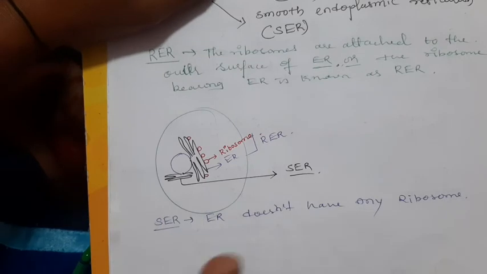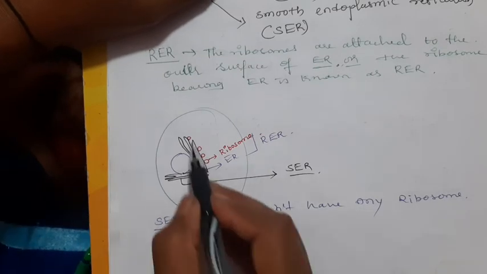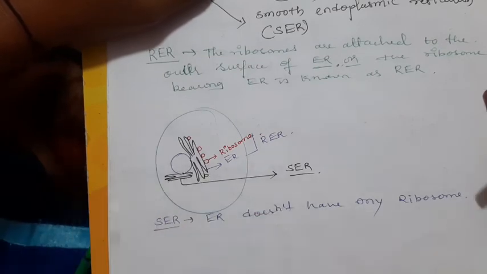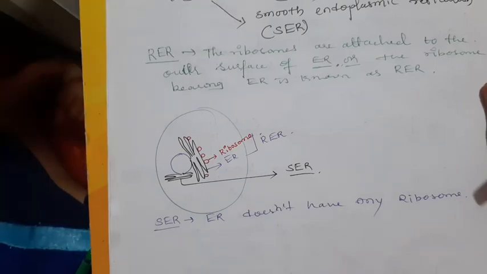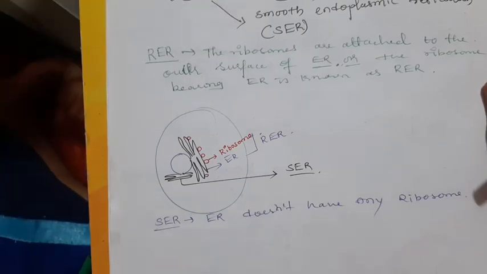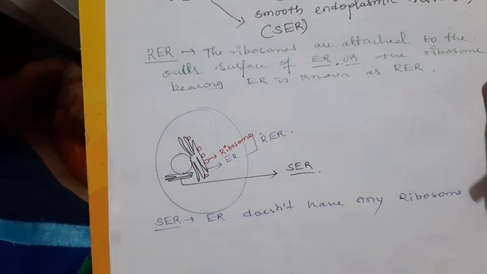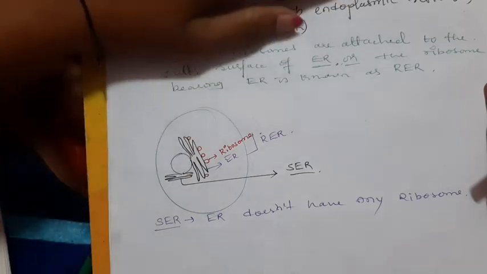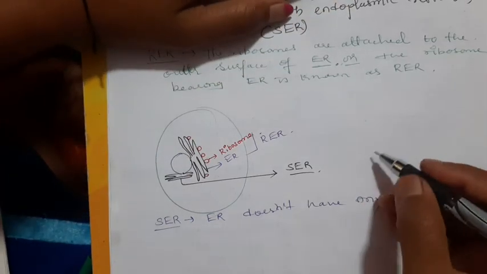Very simple. Ribosomes are present on the membrane, so it is not smooth, meaning ribosome globular structures are attached to them. That's why it is called rough ER. If the ribosomes are present, it is RER. If the ribosomes are absent, it is known as SER, smooth endoplasmic reticulum. The structure of endoplasmic reticulum is very simple.